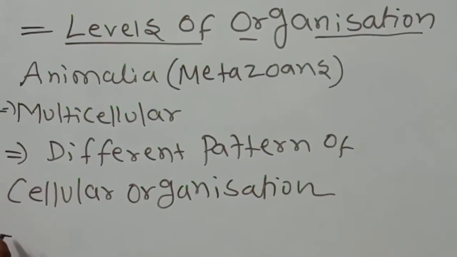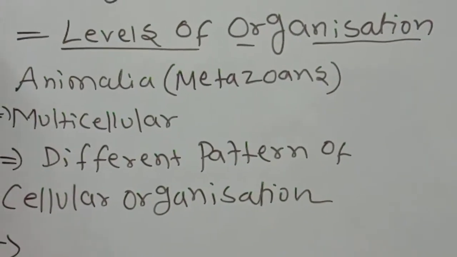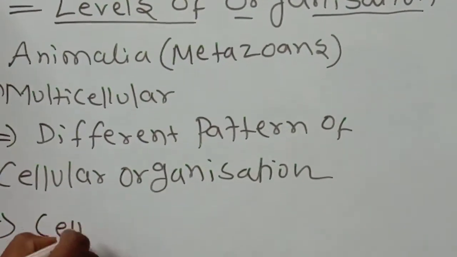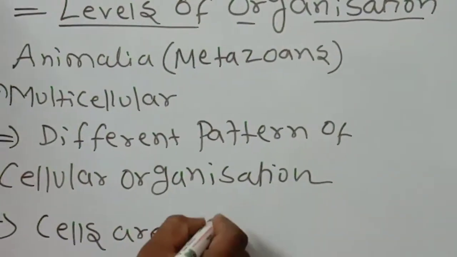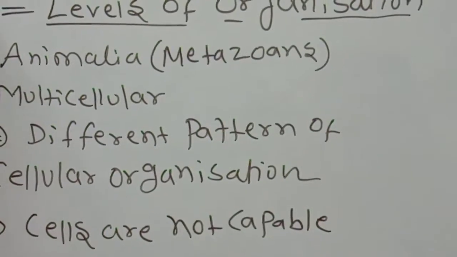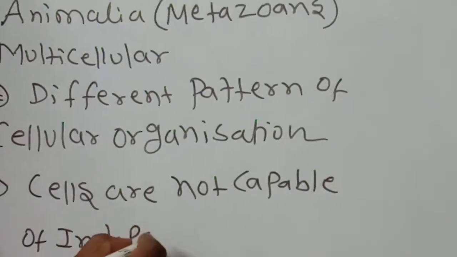Then, the cells of the metazoans are not capable of independent existence. They can't exist independently.